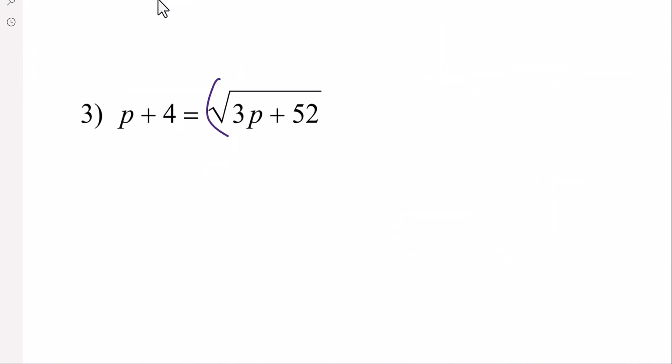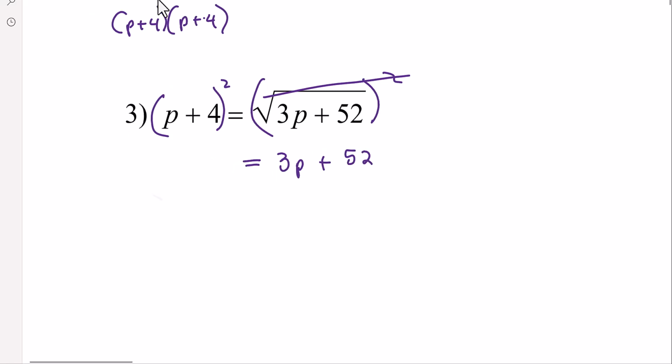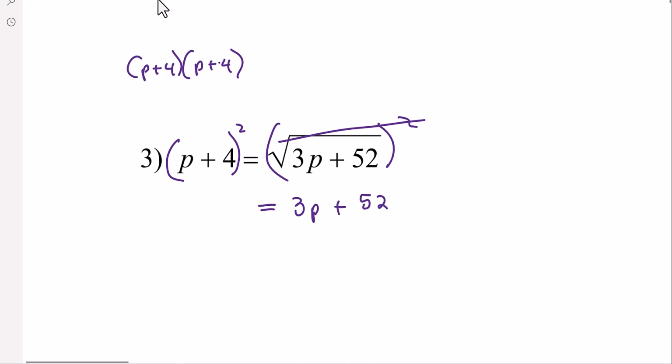Notice when we square both sides, you have to put parentheses, and now you have p plus 4 times p plus 4, and you either FOIL it, or what I say is do the double distributive, because distributive you can use in every situation. The FOIL, you can only use with binomials. So I'm going to start the distributive. P times p is p squared. P times 4 is 4p. And then we've taken care of the p now. So now this is the double distributive.